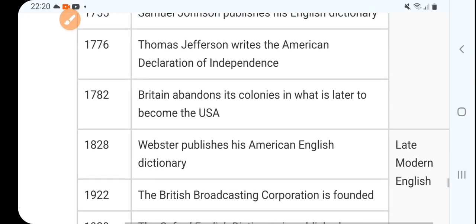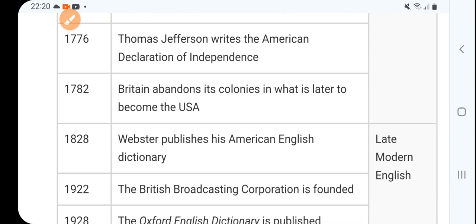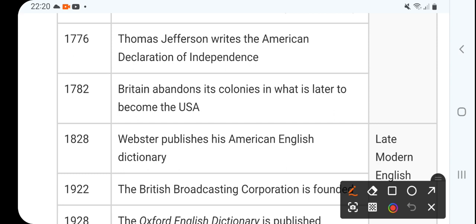Then Thomas Jefferson writes the American Declaration of Independence. Then Britain abandons its colonies in what later became the USA. So they left, and that is right now known as the USA.